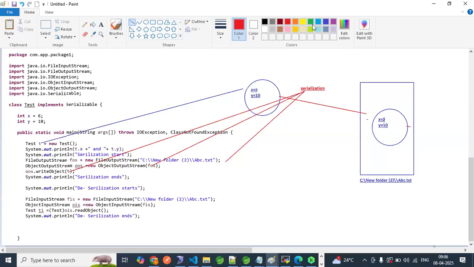Now, same data we are able to read, right? This is serialization. Now the same data we are able to read, right? This is deserialization.